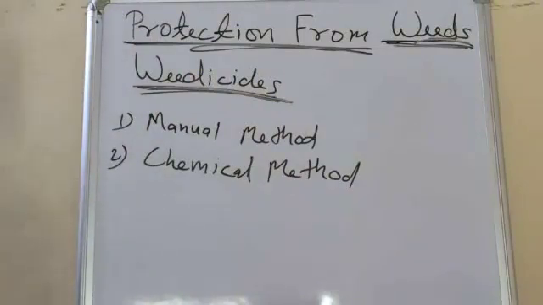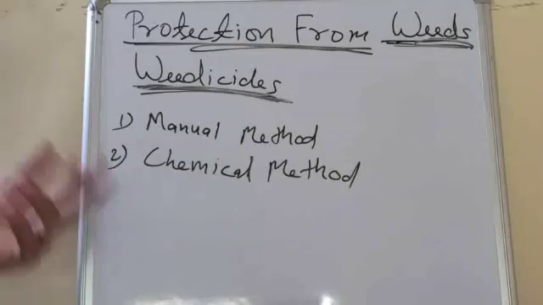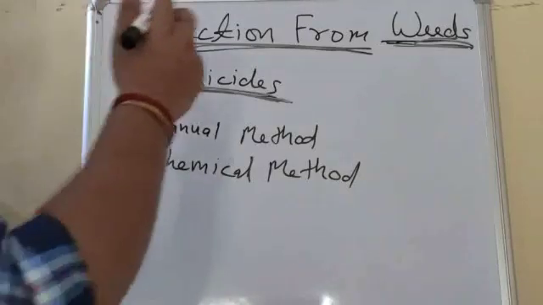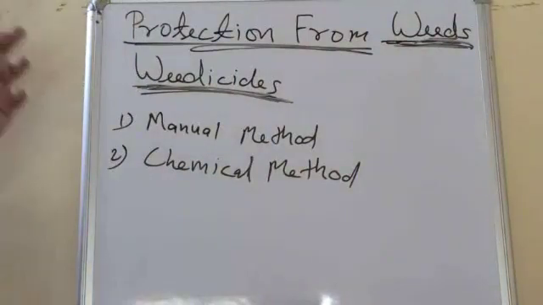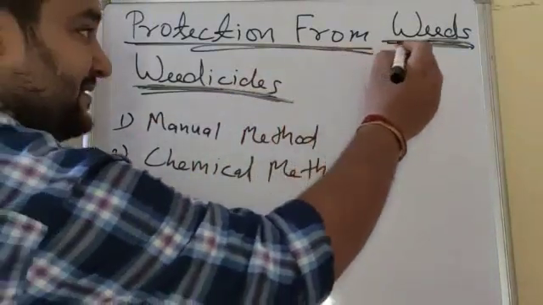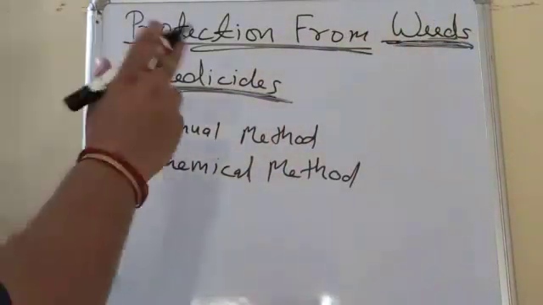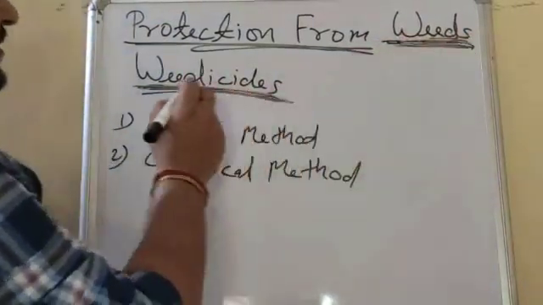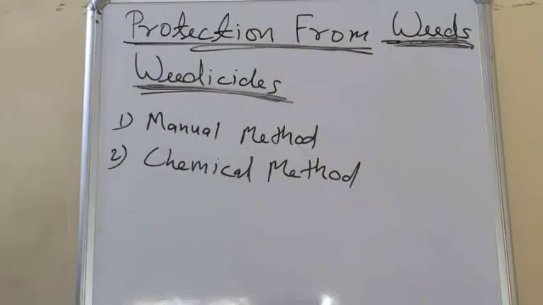It is very necessary to do weedicides, means removal of weeds is very necessary, because we provide fertilizers, water, nutrients to the soil, and weeds compete for nutrients along with our crops, as well as for space and sunlight. So weeds compete with our crops for sunlight, water, space and nutrition. So that's why it is necessary to control weeds or protect our crops from weeds.